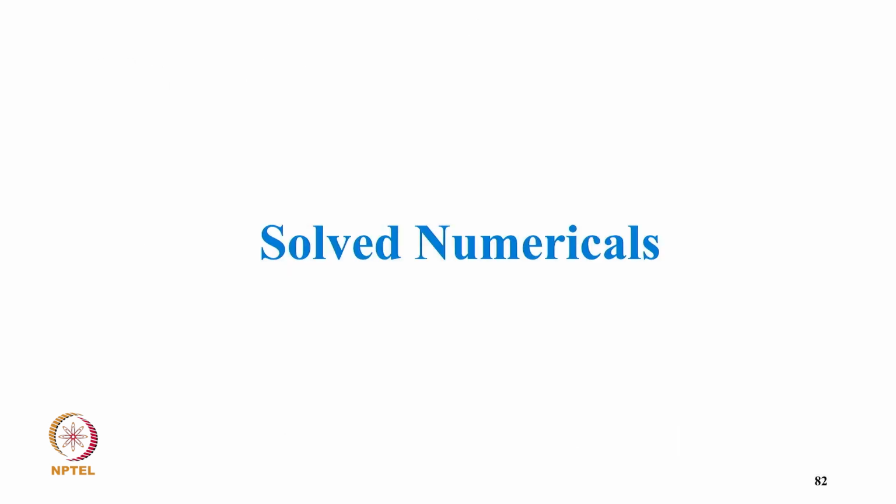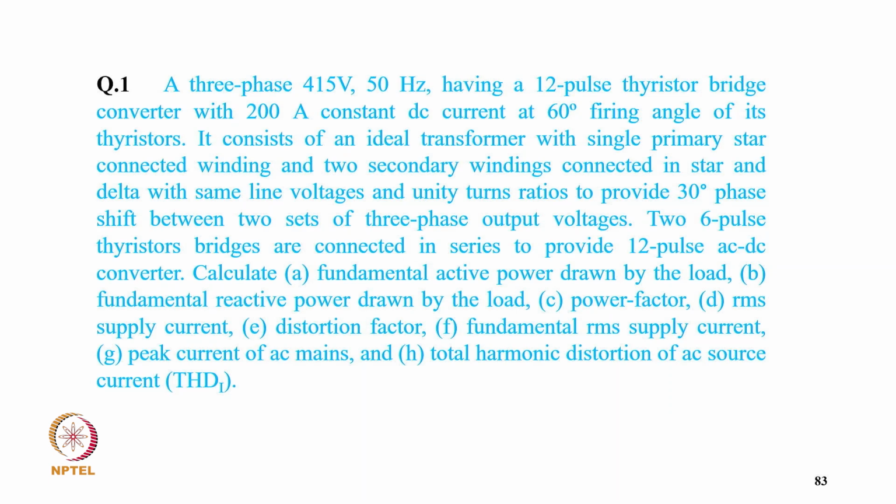Now coming to solving numerical problems. Example one is a three-phase 415 V, 50 Hz supply feeding a 12 pulse thyristor bridge converter with 200 ampere constant DC current at 60 degree firing angle of its thyristors. It consists of an ideal transformer with a single primary star connected winding and two secondary windings connected in star and delta with the same line voltage and unity turns ratio to avoid a 30-degree phase shift between the two sets of three-phase output voltage. Two 6 pulse thyristor bridges are connected in series to provide the 12 pulse DC converter.